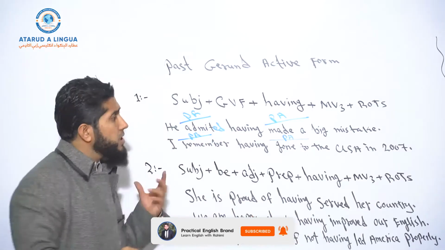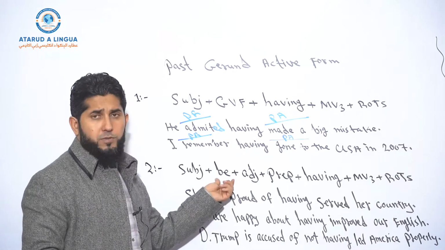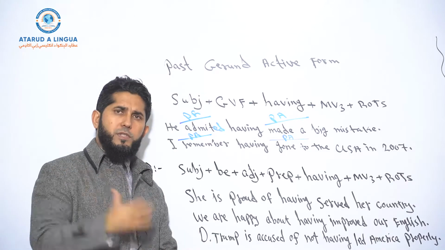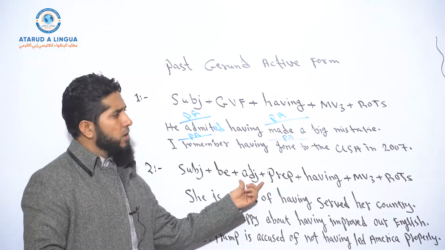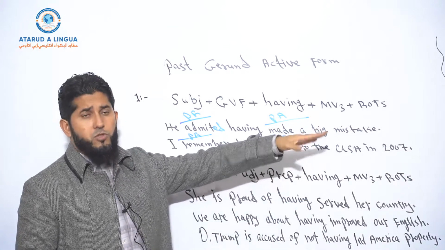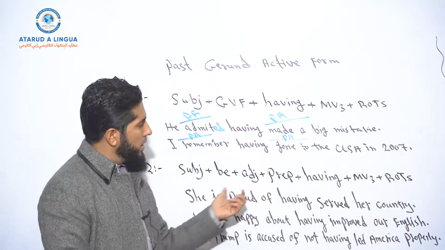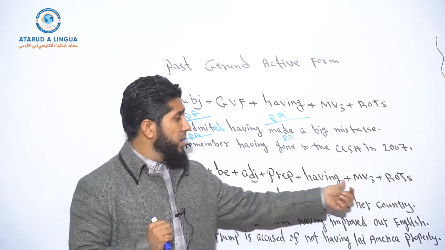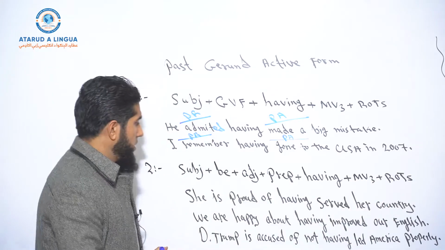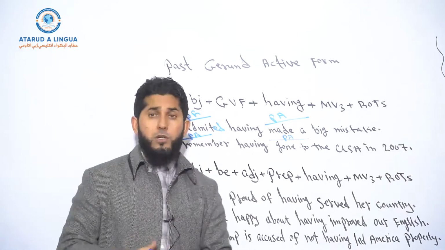Okay. So the second structure: subject plus a to be verb, is, are if it's simple present tense, or was, were if it's simple past tense. And then you need one of those specific adjectives, and then a preposition. We need some specific prepositions which collocate with these adjectives. And then having as a helping verb, and then the main verb in past participle, third form, and then the rest of the sentence. So look at the first example. She is proud of having served her country.